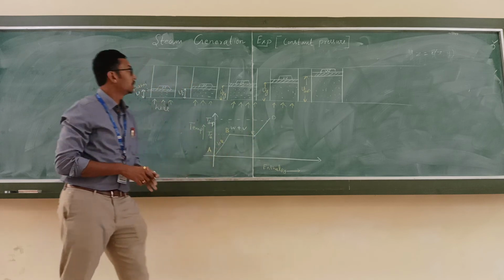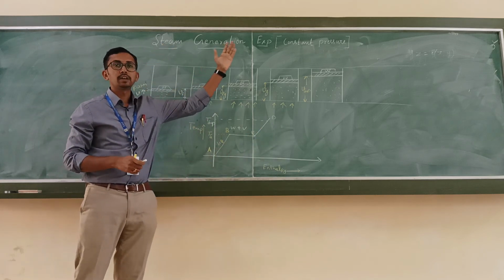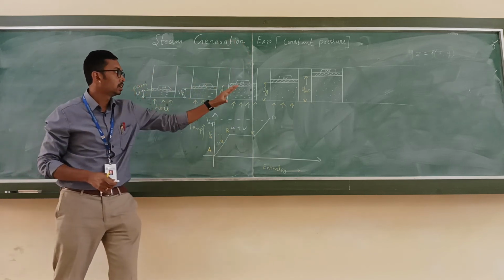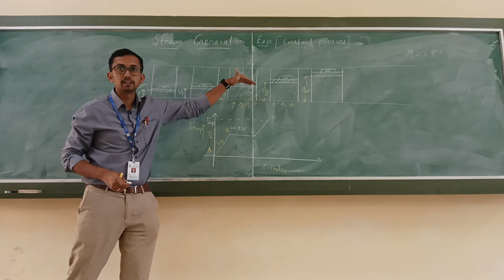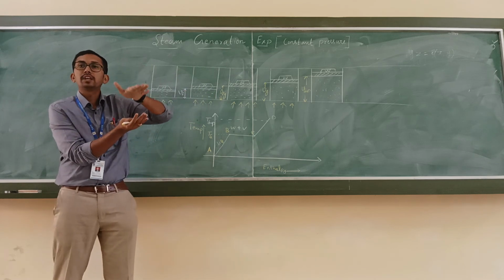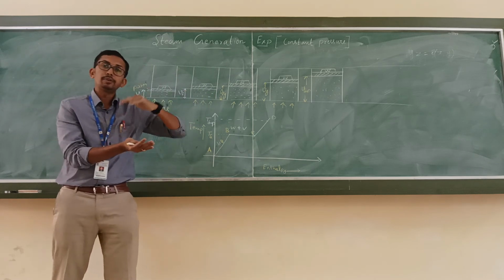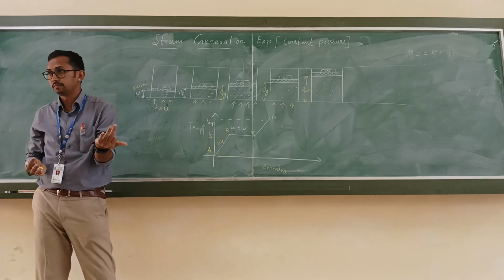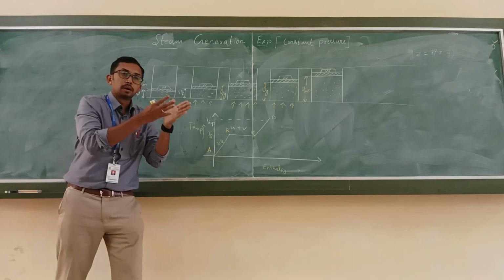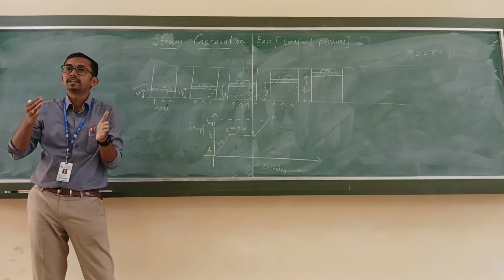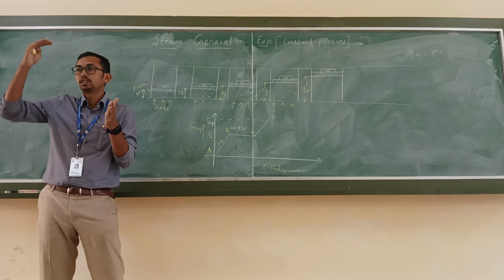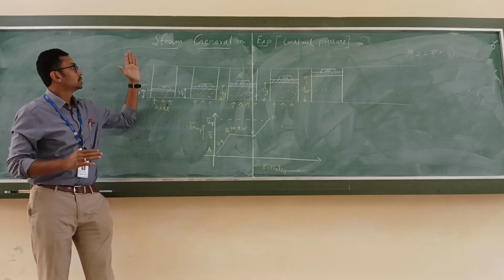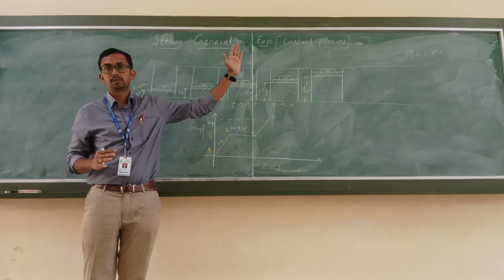So this is about the steam generation experiment at constant pressure. See, throughout the experiment, the same weight is maintained. That means I am applying the same pressure. So if I vary the pressure, the saturation temperature is going to increase. Okay, that means it is directly proportional. If I increase the pressure, the saturation temperature is also going to increase. So this is about the steam generation experiment. I hope you understand.